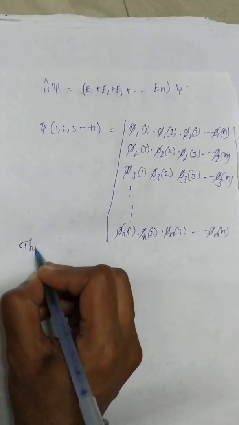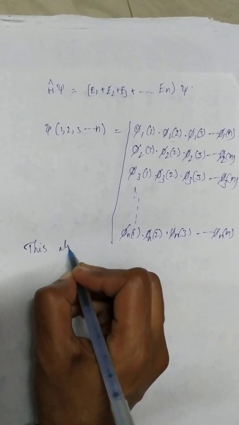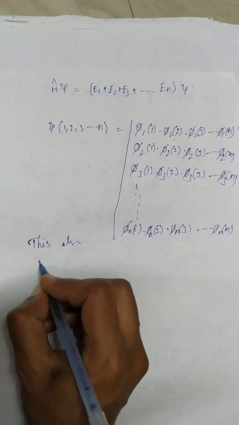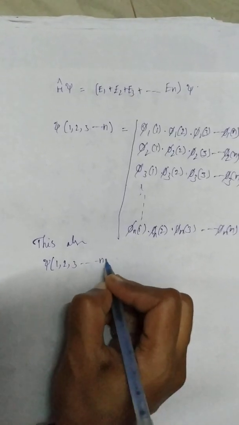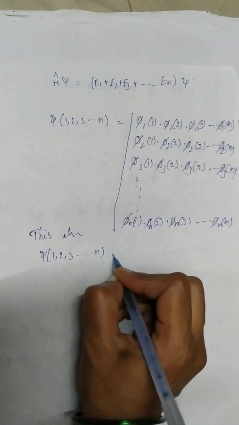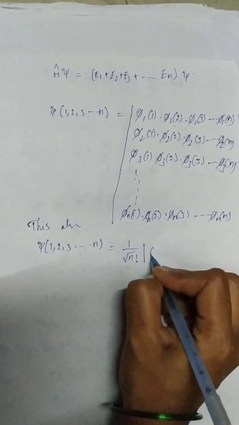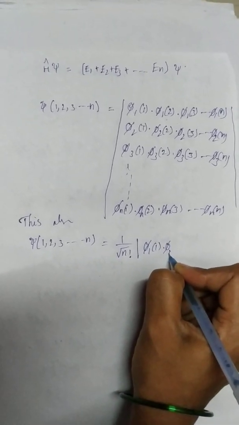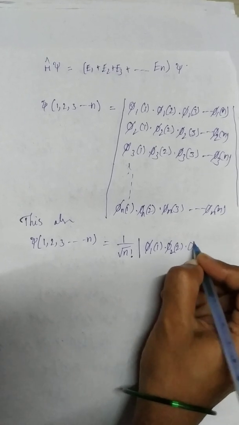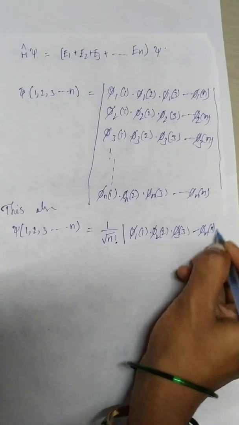This function can also be written in another way. Psi of 1, 2, 3 and so on n equals 1 by square root of n factorial times the matrix phi1 of 1, phi2 of 2, phi3 of 3 and so on, phi n of n.